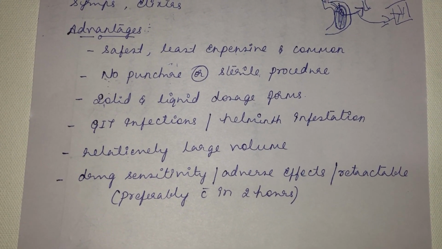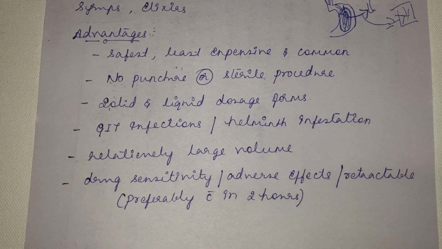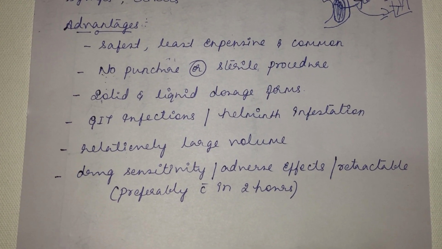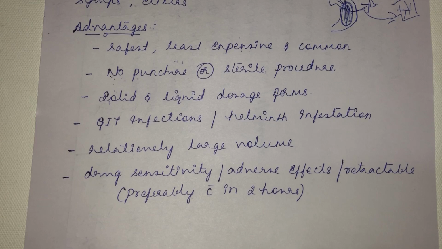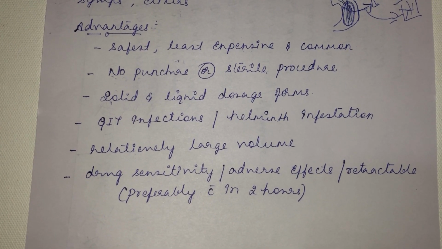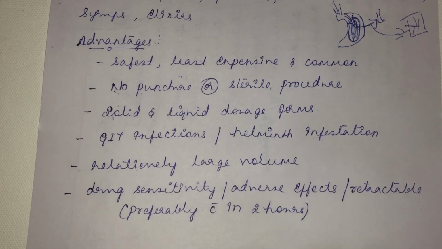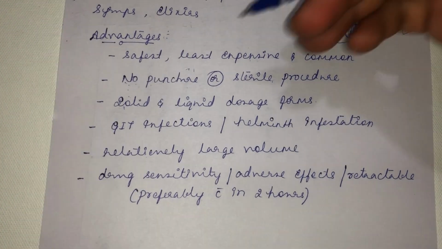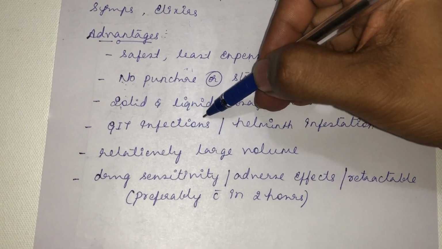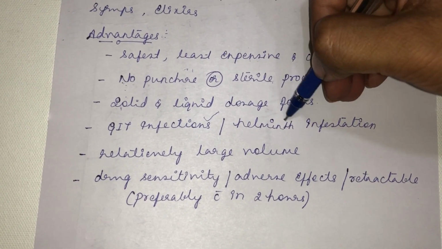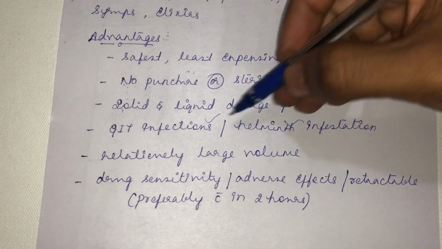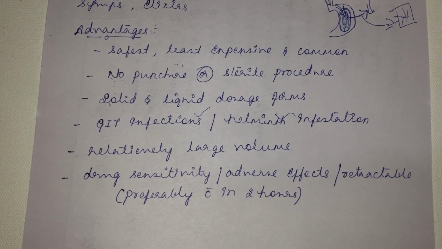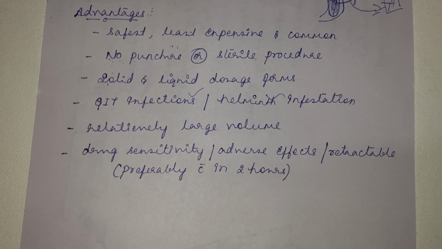Then you can give both solid and liquid dosage forms. See, solid forms you cannot give through the intravenous route, nor through the intramuscular route. Solid forms and liquid dosage forms can be given through the oral route of administration. Then you can use it to treat GIT infection. Since you are giving it through the oral route, it will easily treat GIT infection or helminth infection, which affects the GIT the most. So for localized GIT infection and for helminth infestation, the preferred route will be oral.